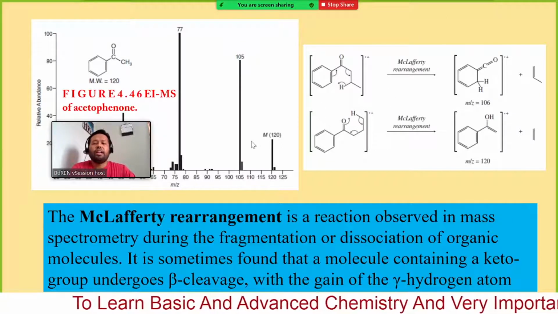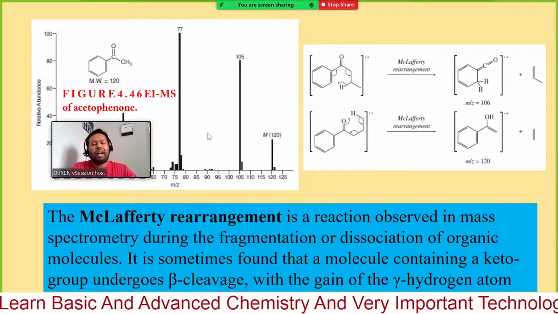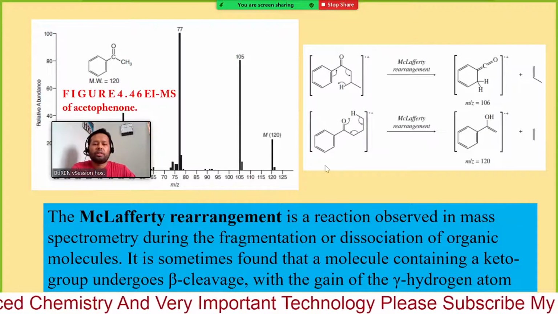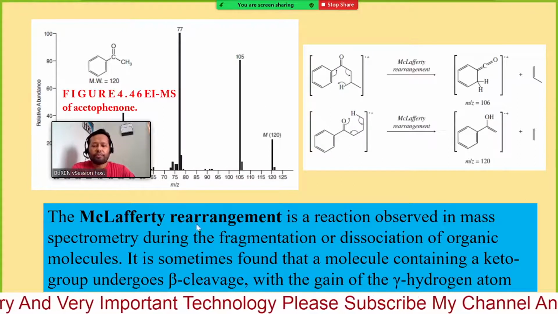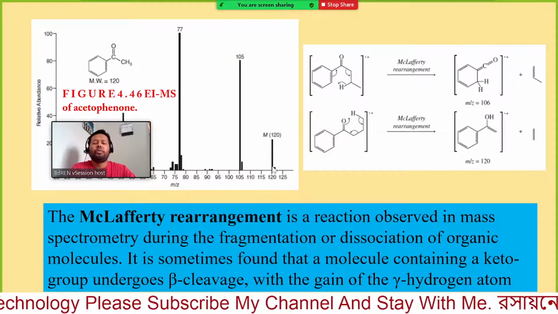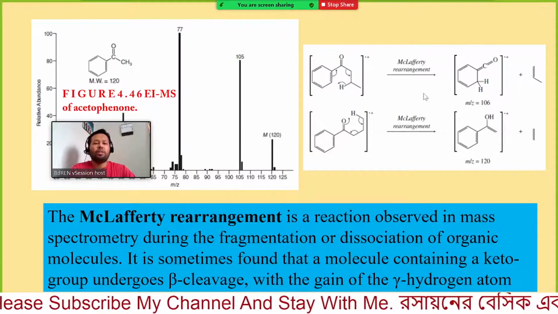For most of the hydrocarbons containing larger carbon chains, more than 4 carbon atoms, this type of rearrangement can be possible. So you need to remember the McLafferty rearrangement mechanism.